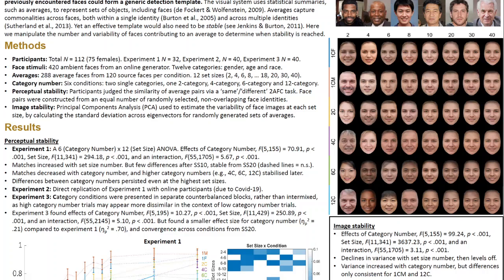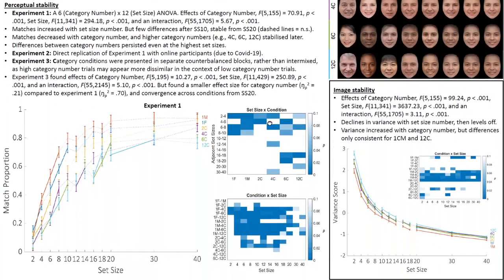In the first perceptual similarity experiment, we found a clear pattern. Firstly, higher set size averages were perceived as more similar, yet while this increase is initially sharp, there were few differences by set size 10, and similarity judgments were largely stable by set size 20. Also, the greater the number of face categories, the less similar averages appeared. This interacted with set size, such that conditions with fewer face categories stabilized at lower set sizes, but although stable, differences between category conditions remained even at the highest set sizes.